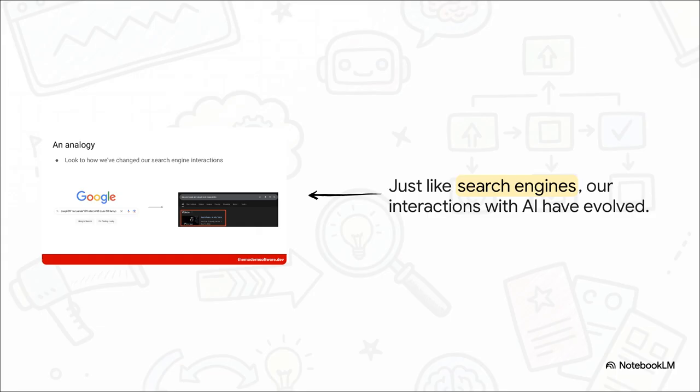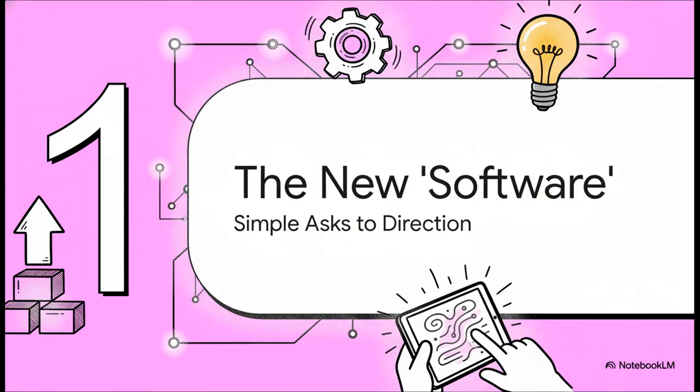Just think for a second about how you use Google, right? You probably started out just typing in like cute animals. But now you're a pro. You're using quotation marks, or, and. You're crafting these super specific queries. Well, prompting an AI is the exact same journey. We're all learning to go from these simple little questions to really sophisticated instructions so we can get precisely what we're looking for. Okay, so where do we even begin?